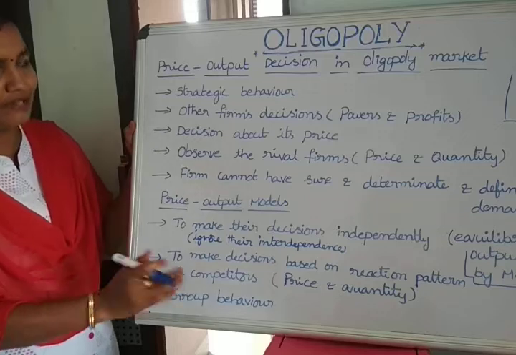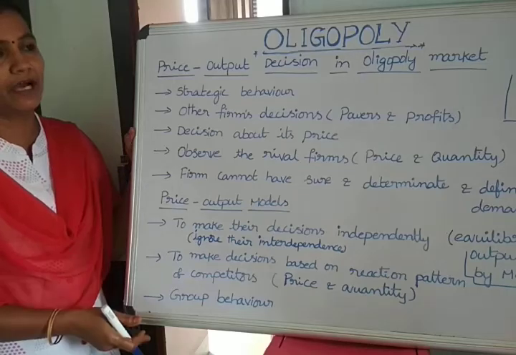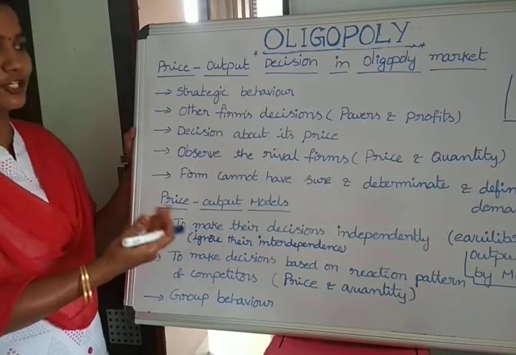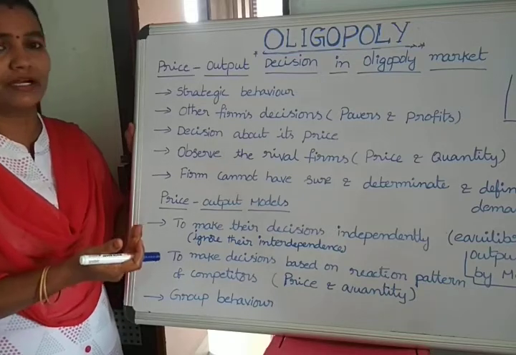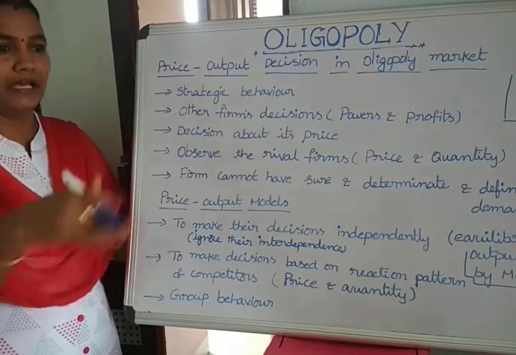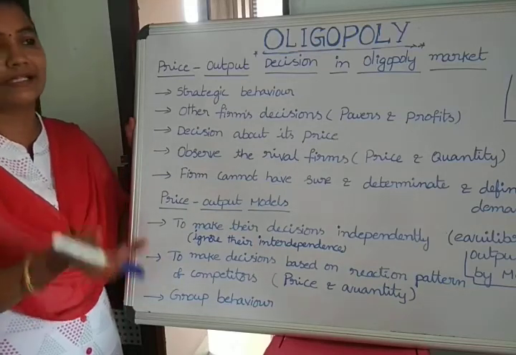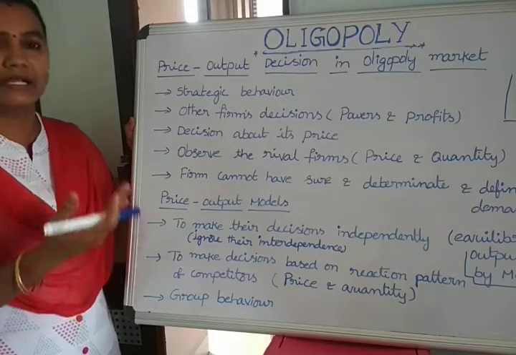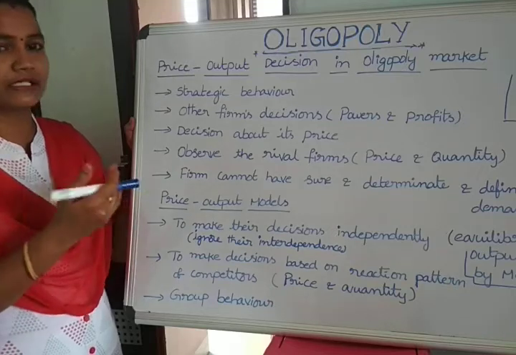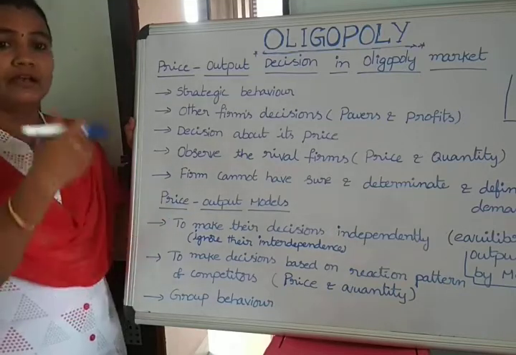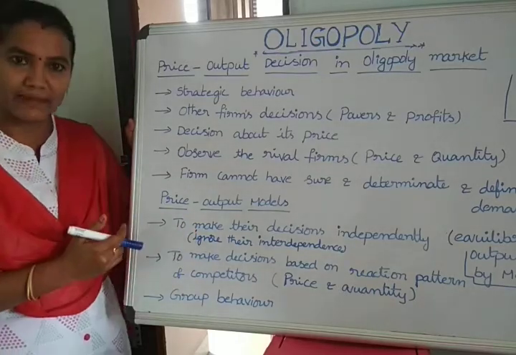Not only this, some more methods are also followed. Price leadership is also followed. Price leadership is nothing but making cartels. Cartels means the firms willingly, unanimously, select one large firm and give it the rights, and that large firm alone decides the price and output. Then all the remaining firms follow the same. That is what we call price leadership.